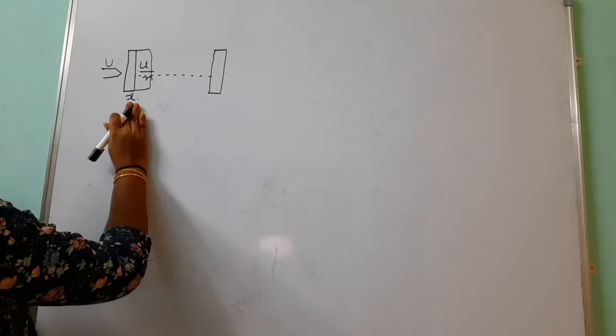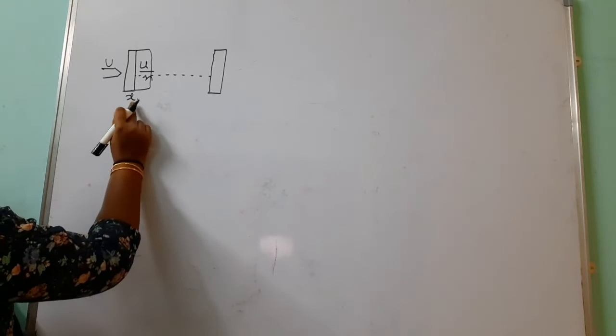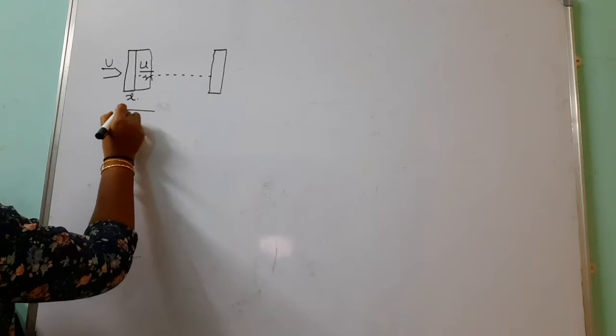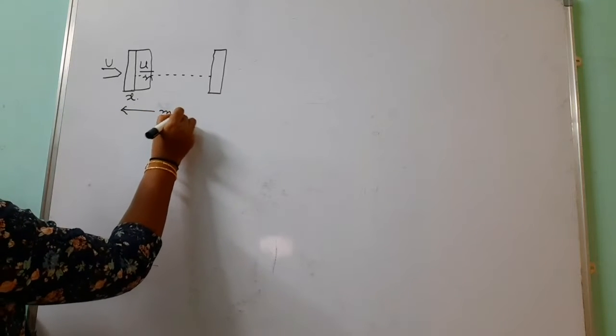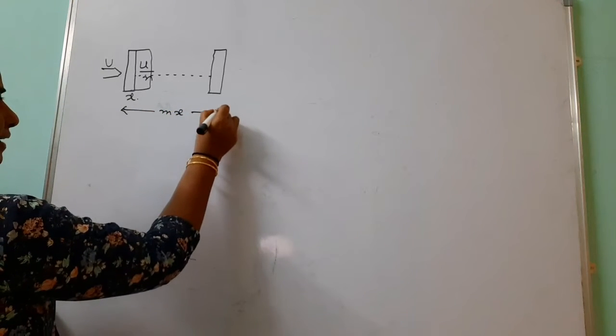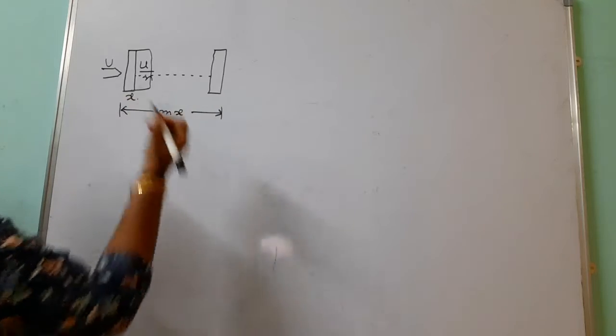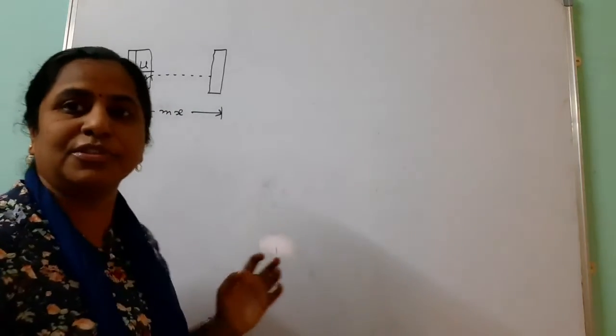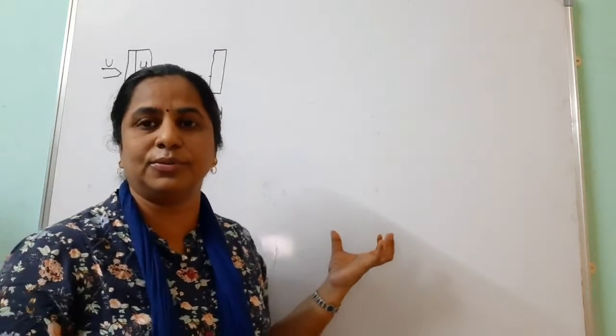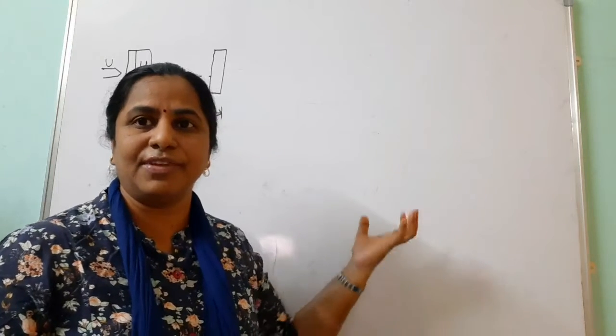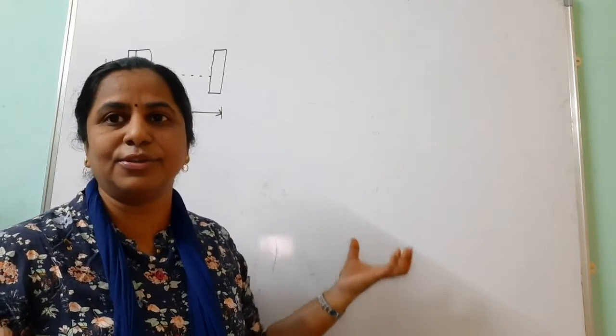Suppose we consider each plank's thickness is x. We are using m number of planks. So the total thickness is m into x. Which equation of motion are we using to solve this one? We can go to the third equation of motion, v square minus u square equals 2as.